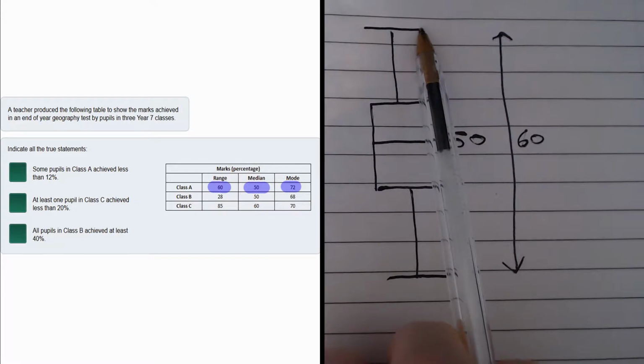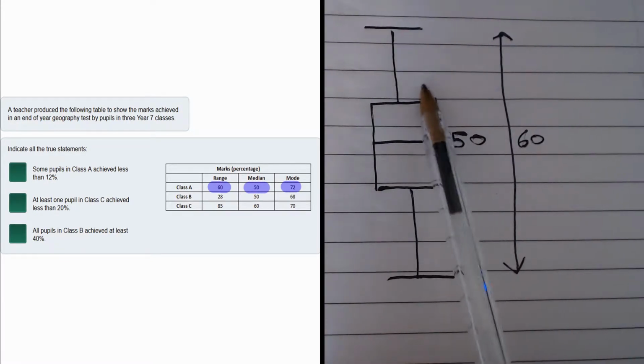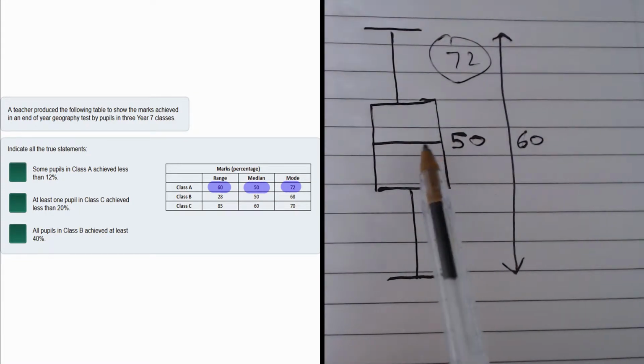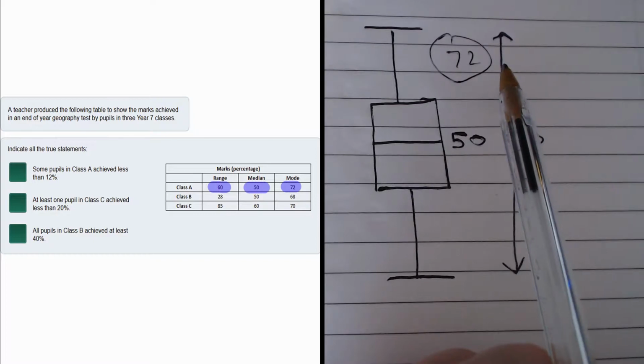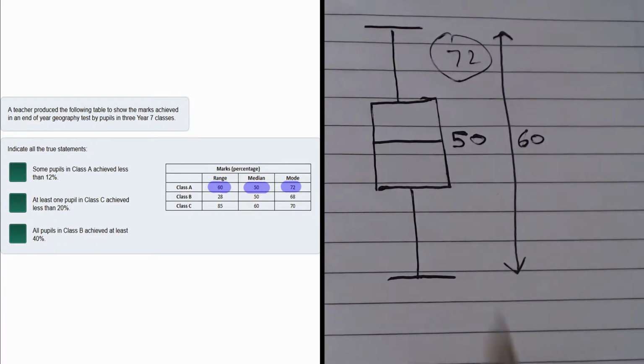Now the annoying thing is we don't know on the box plot where 72 lies. It could be the highest mark here, it could be the upper quartile, it could be somewhere in between. We don't know. So all we know is somewhere we've got 72, but we do know it is above the median because the median is 50. Somewhere in the dataset lies 72, and that is the mode. Now the question states that some pupils in Class A achieve less than 12%. So for this statement to be true, we have to prove that in every possible instance that at least one person achieved less than 12%. So let's see whether we can create a scenario in which someone got less than 12%.